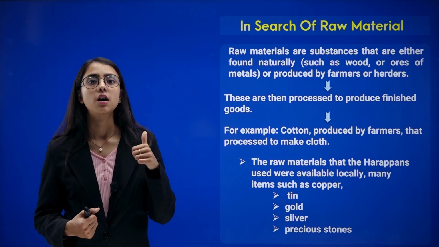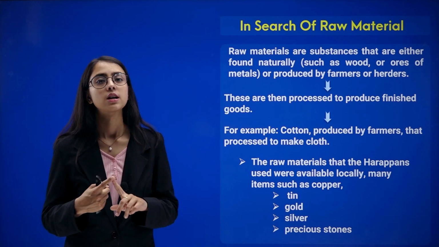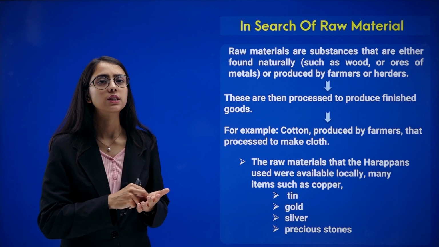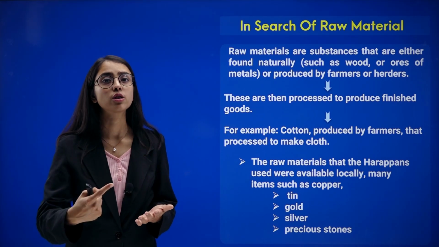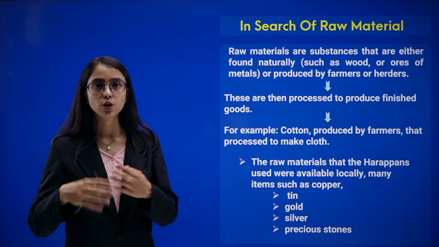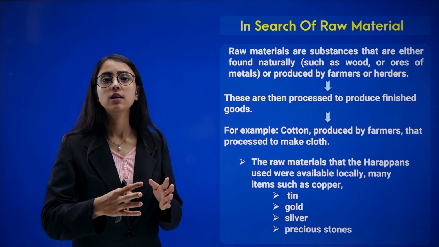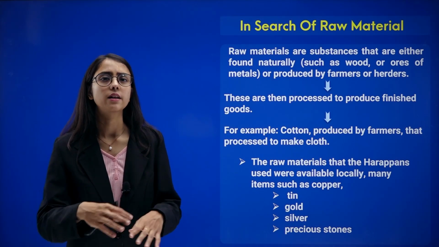This cotton is used to make thread and yarn, which is then used by weavers to weave cloth. Later on, there are craftsmen who make beautiful clothing items such as blouses and dhotis.